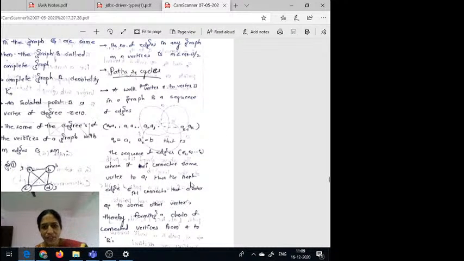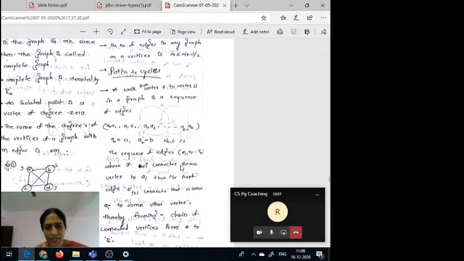Now the sequence of edges, how are these sequence of edges formed? For example, suppose ei connects some vertex. That means suppose you can assume here like this number of edges are there. There is an edge from ai minus 2 to ai minus 1.